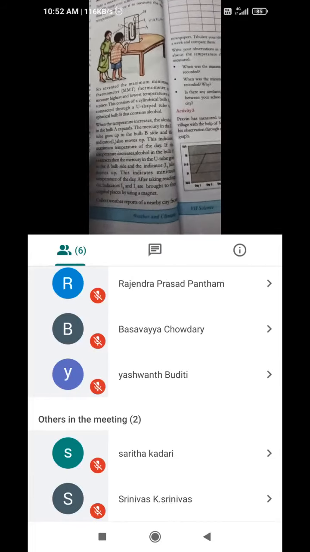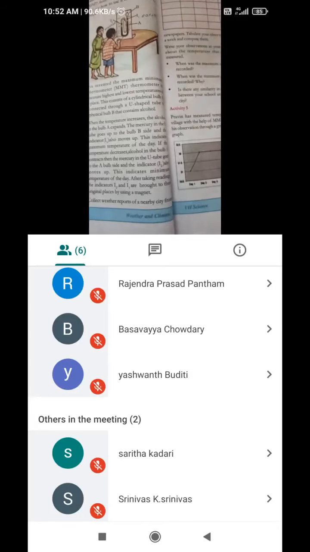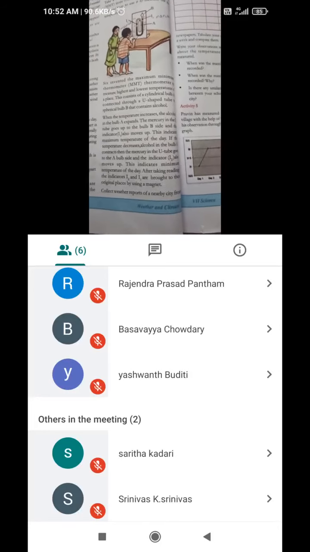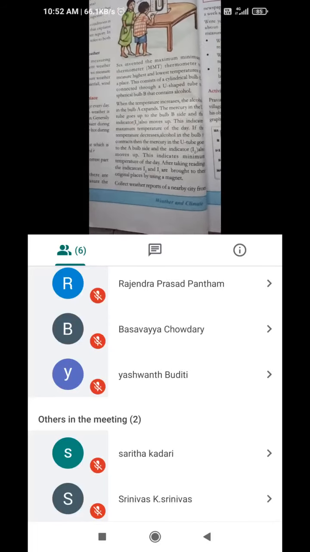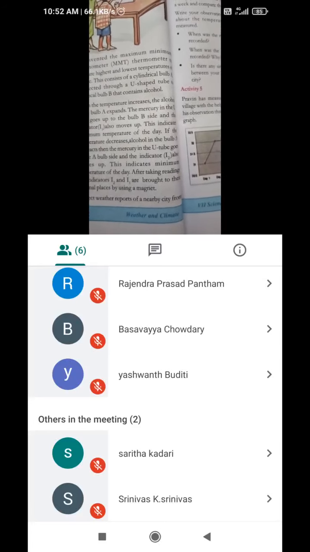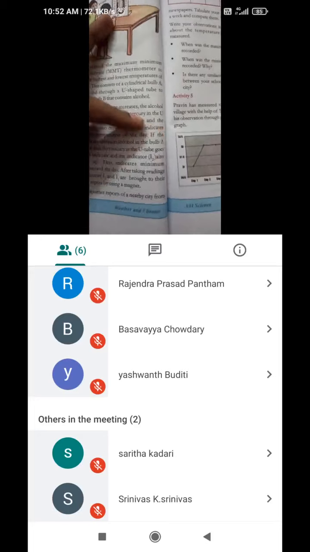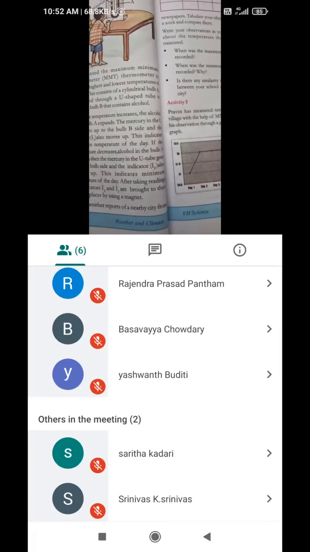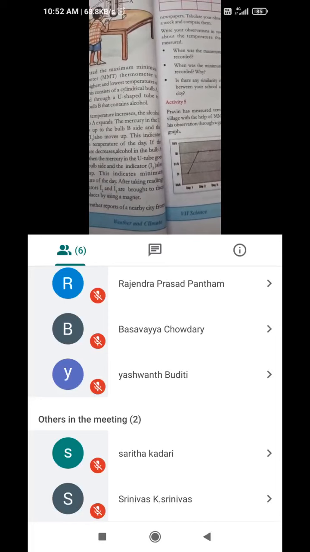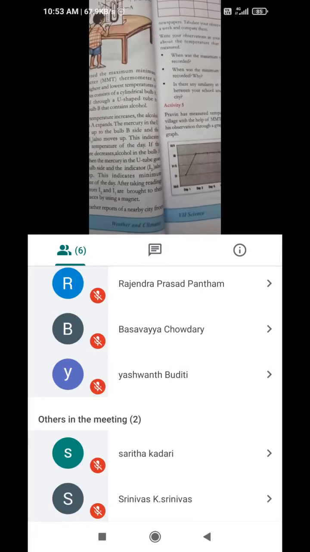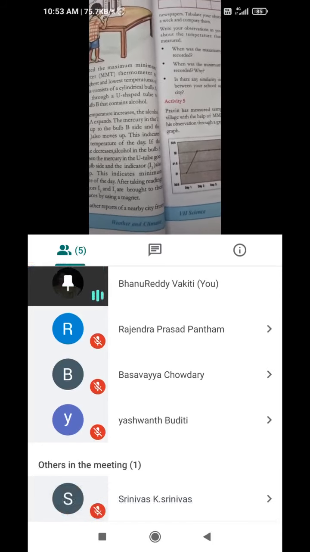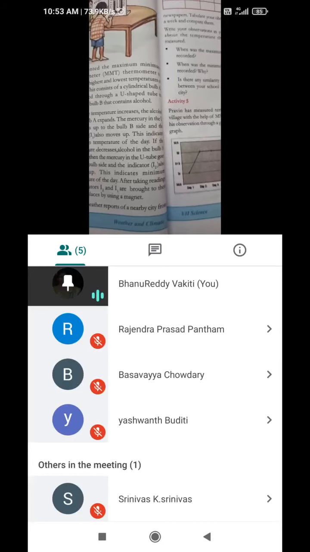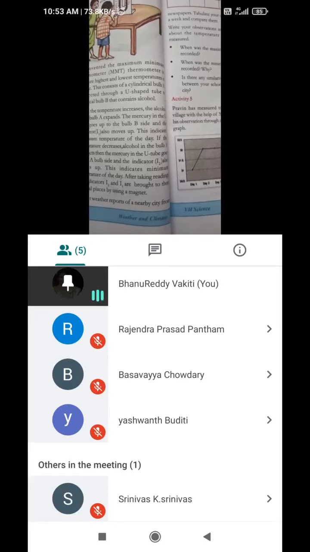And I1 and I2 are the original places. I2 indicates the minimum temperature. After taking the reading, the indicators I2 and I1 are brought back to their original places by using a magnet. Again we need to keep those two in a normal position. In the case of a clinical thermometer we give some jerks and wash with antiseptic solution. Then we give jerks to keep the mercury level in the proper position.